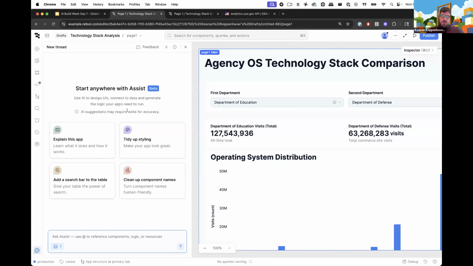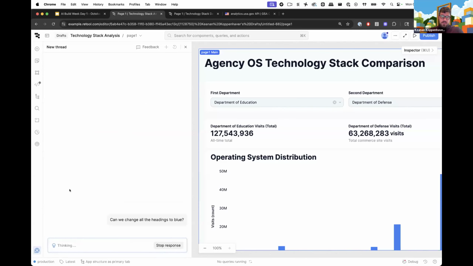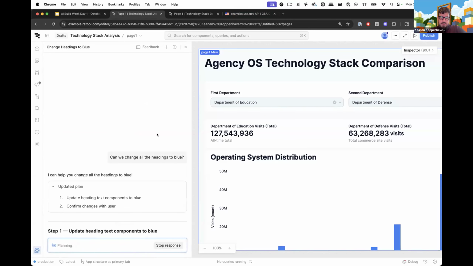And so in this thread, I might ask, can we change all the headings to blue, right? So this might be a thread where I work on, okay, I need to make some style updates to fit more of my branding, right? In this case, we want to make it similar to this API. So you can manage different conversation threads in actual different chat threads, and this helps you keep things a little bit more organized while still being able to take advantage of all the features and functionality of Assist.